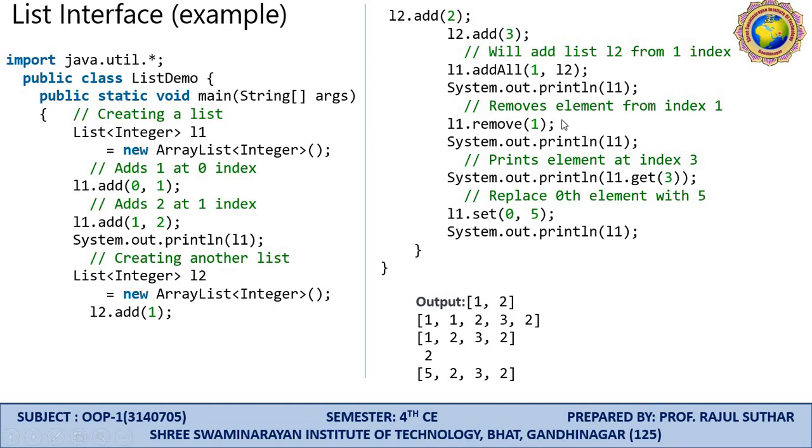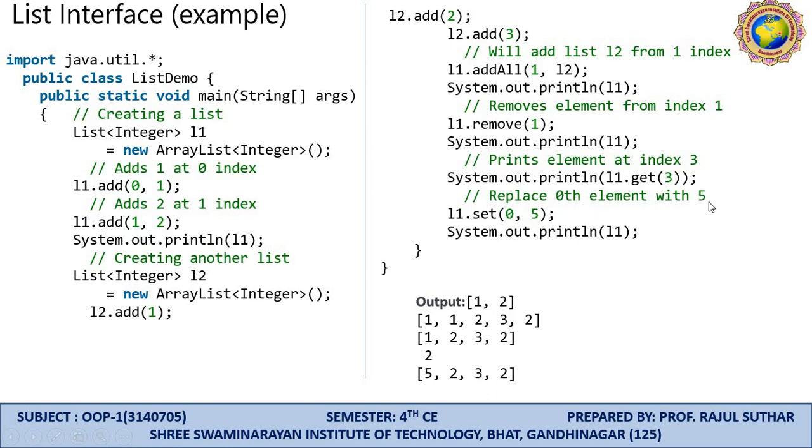System.out.println(L1). Remove the element from index 1: we are removing the element, so here L1.remove(1) is required. System.out.println(L1), and L1 will be printed. Then print the element at index 3: System.out.println(L1.get(3)).